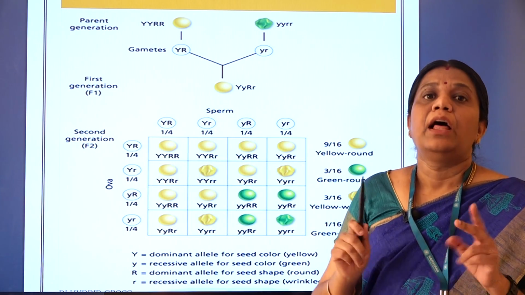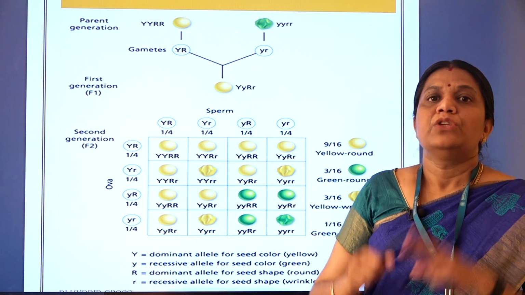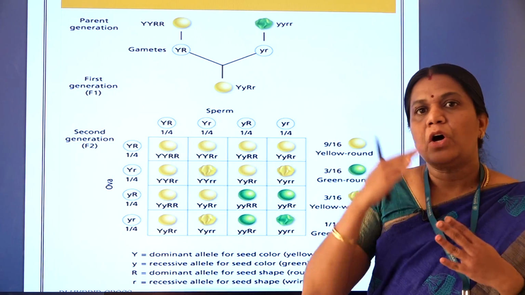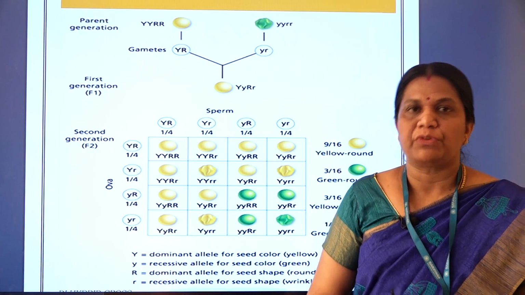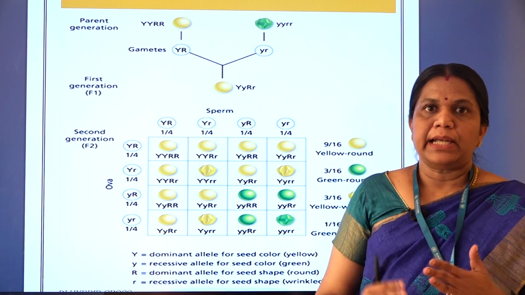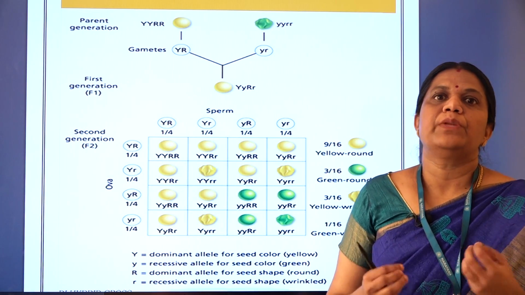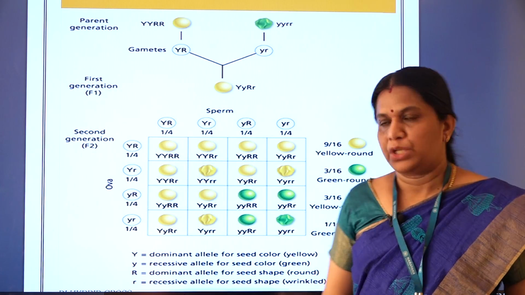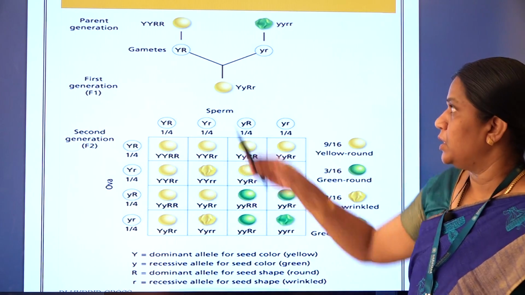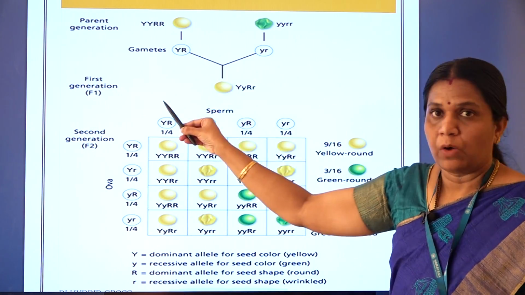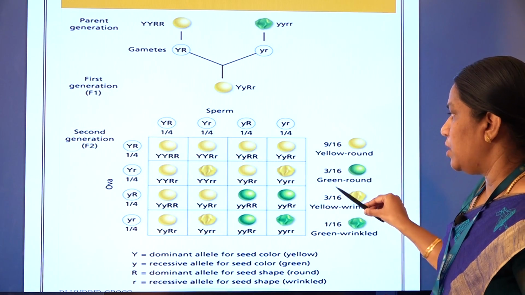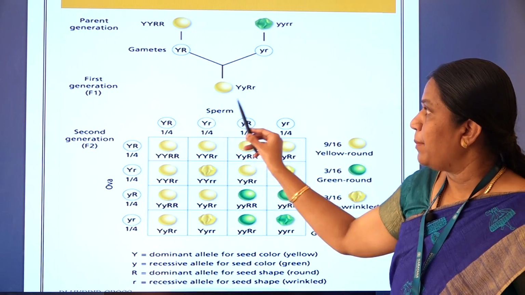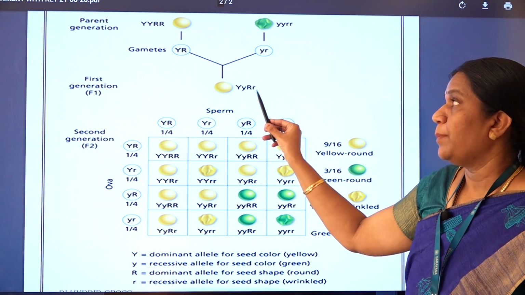This is called the law of independent inheritance. The genes which are responsible for one character do not disturb the genes responsible for the other character. Independently the gene responsible for the character is inherited by the next generation. So he got 2 new combinations, right? Yellow wrinkled and green round, in the 9:3:3:1 ratio. So here in the F2 generation the gametes are capital Y, capital R and small y, small r.